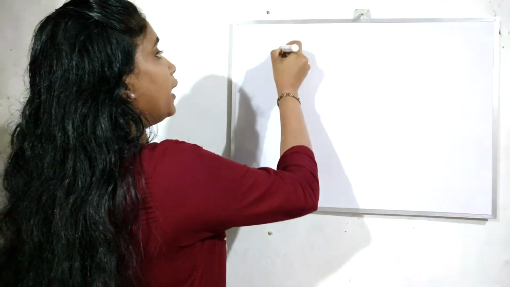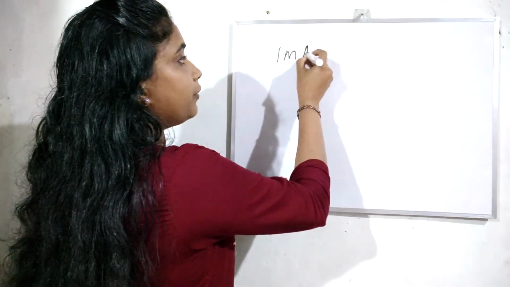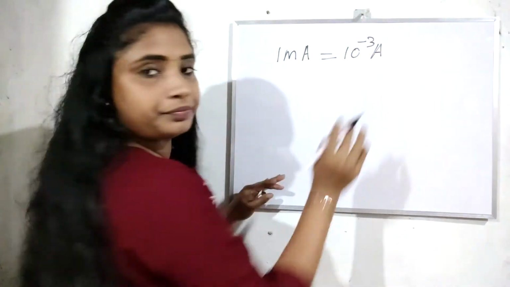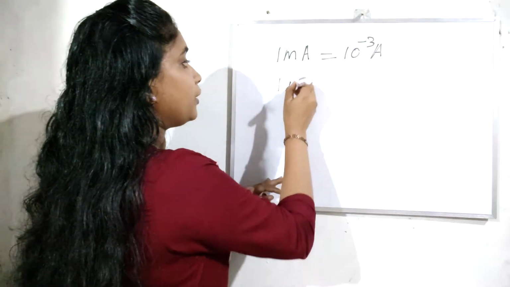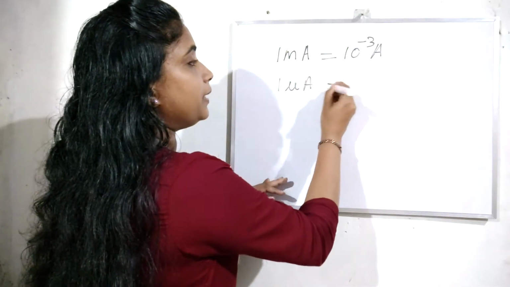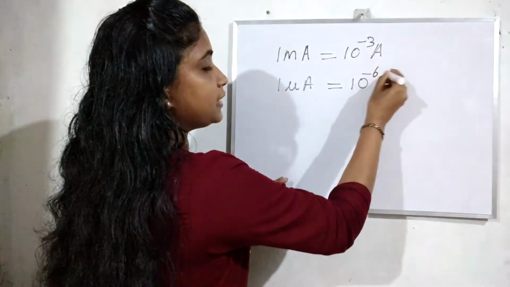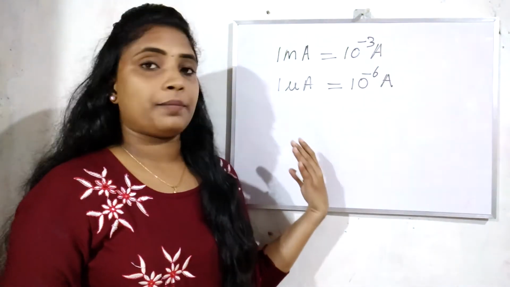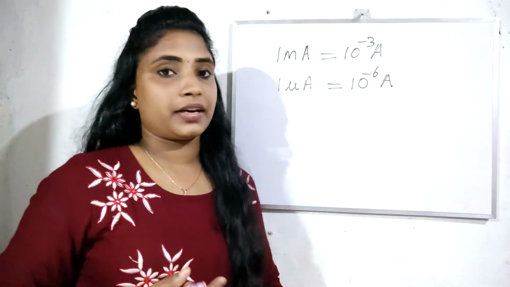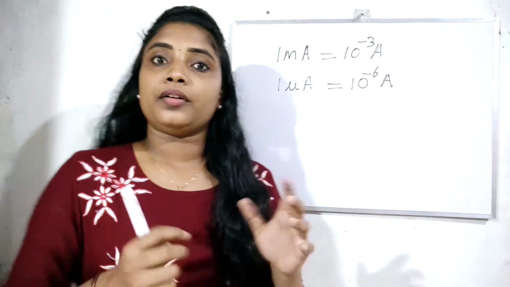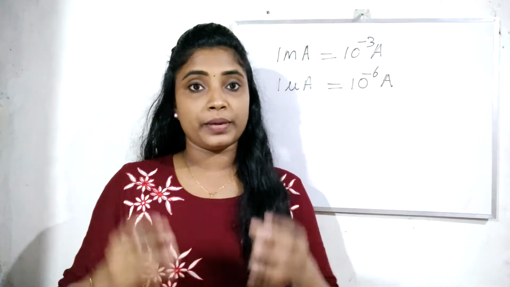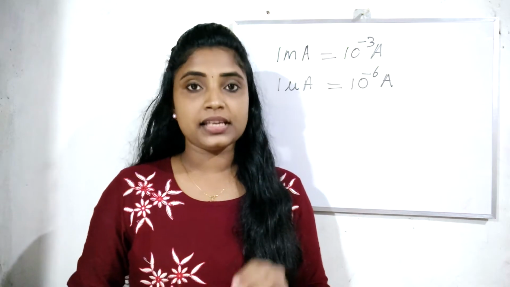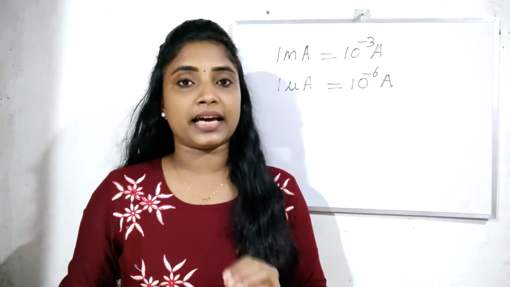1 milliampere is equal to 10 to the power minus 3 ampere. And 1 microampere is equal to 10 to the power minus 6 ampere. We can use ampere, milliampere and microampere according to our convenience. Now we have a device which helps us to measure electric current. Its name is ammeter. An ammeter is a device used to measure the electric current in a circuit.